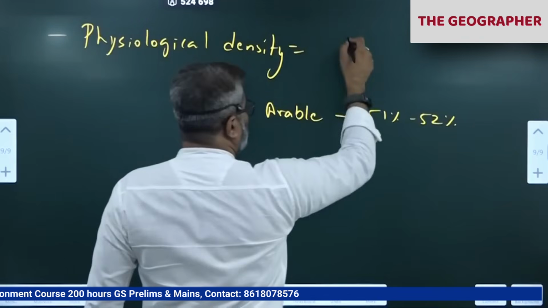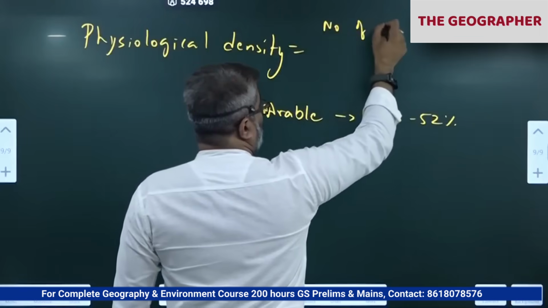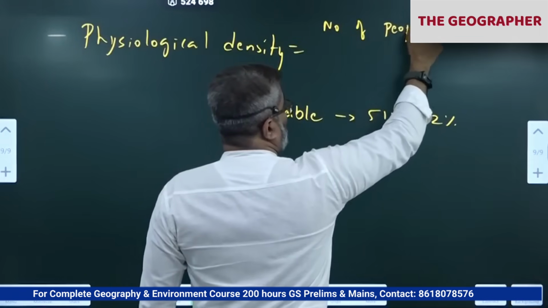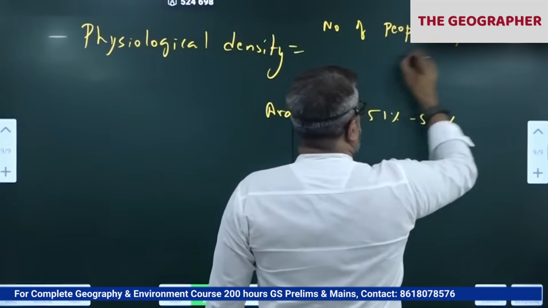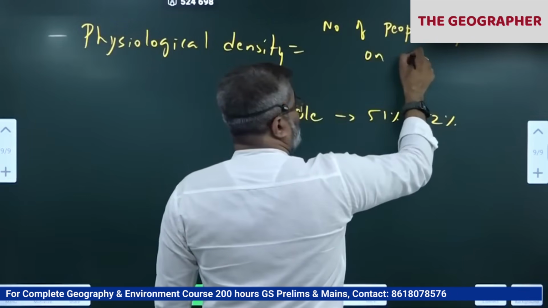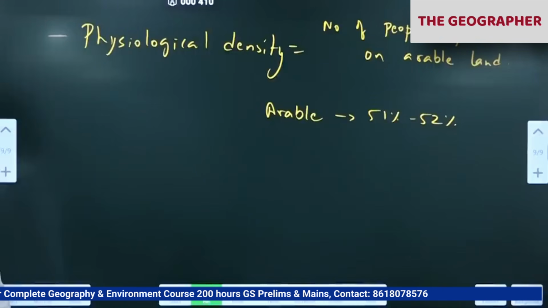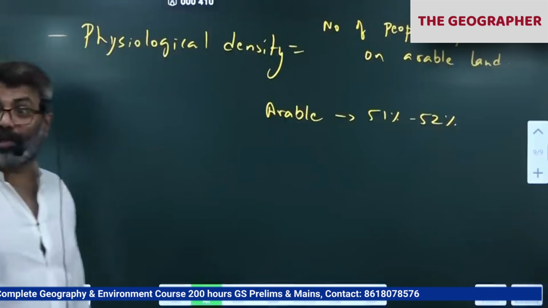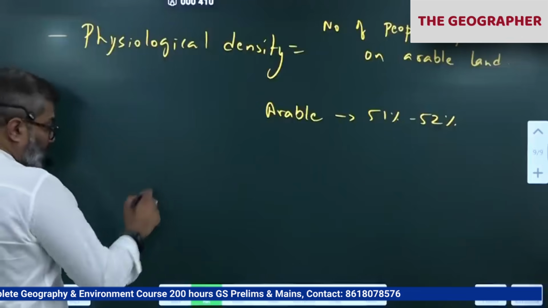So physiological density, please write, is the number of people dependent on arable land. So we have a very high physiological density in India because our population is 1.5 billion. I'll explain. I know most of you have a doubt.